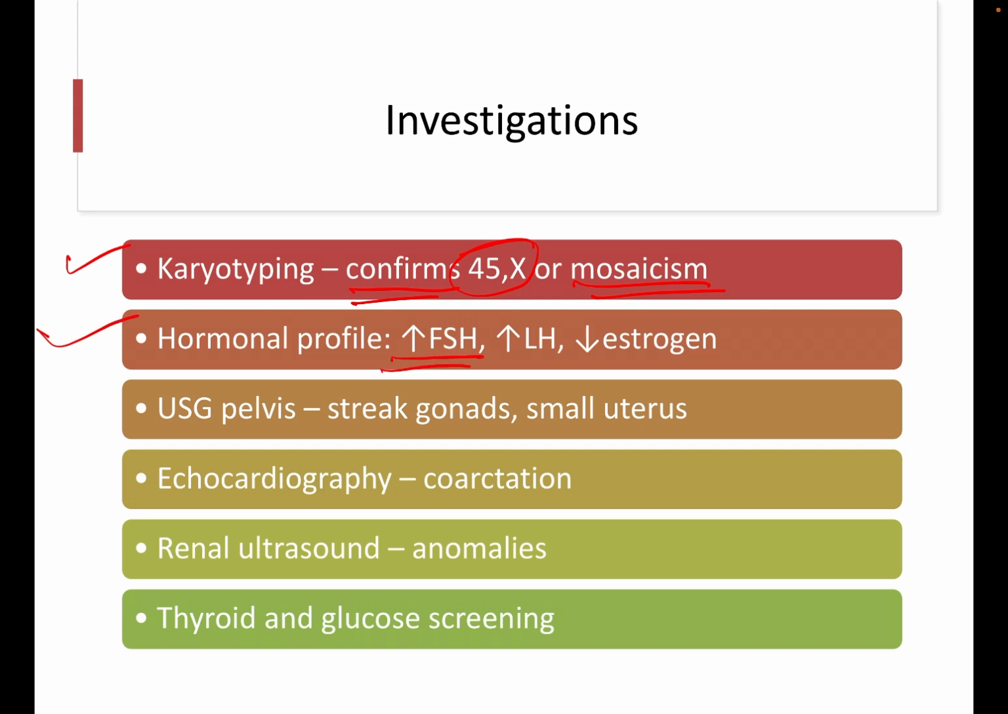Hormonal profile: there will be increased FSH and LH but decreased estrogen. Ultrasound pelvis reveals streak gonads and a small uterus. Echocardiography: there will be coarctation of aorta. Renal ultrasound: there will be anomalies. Thyroid and glucose screening should be done.